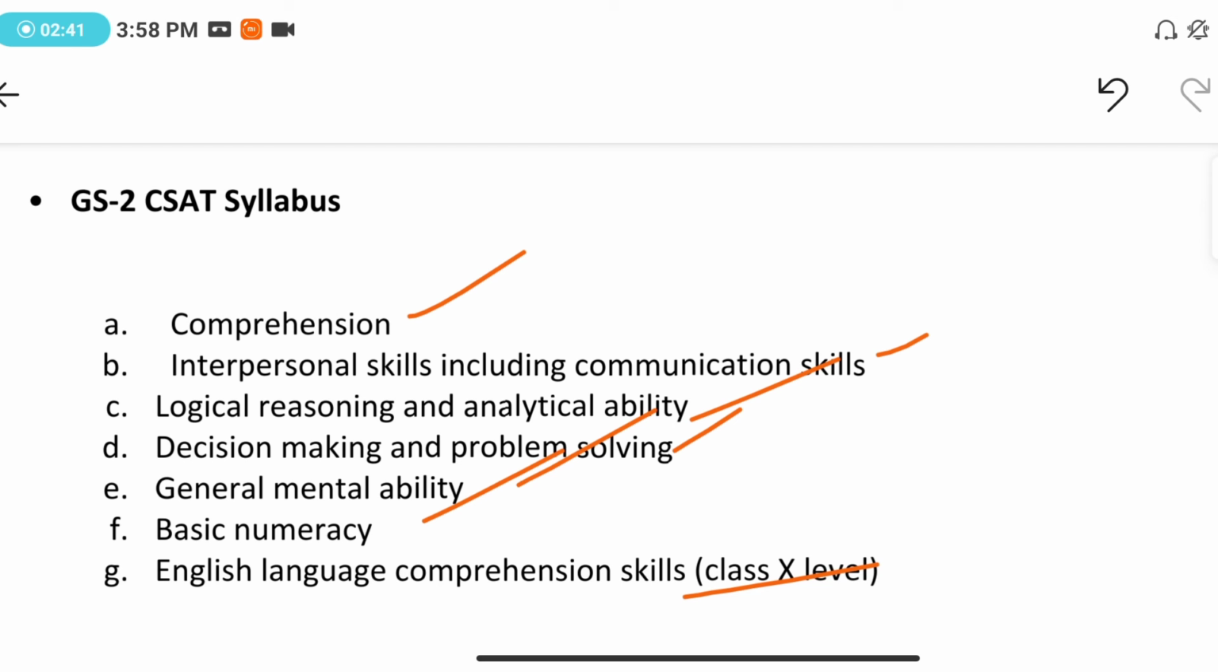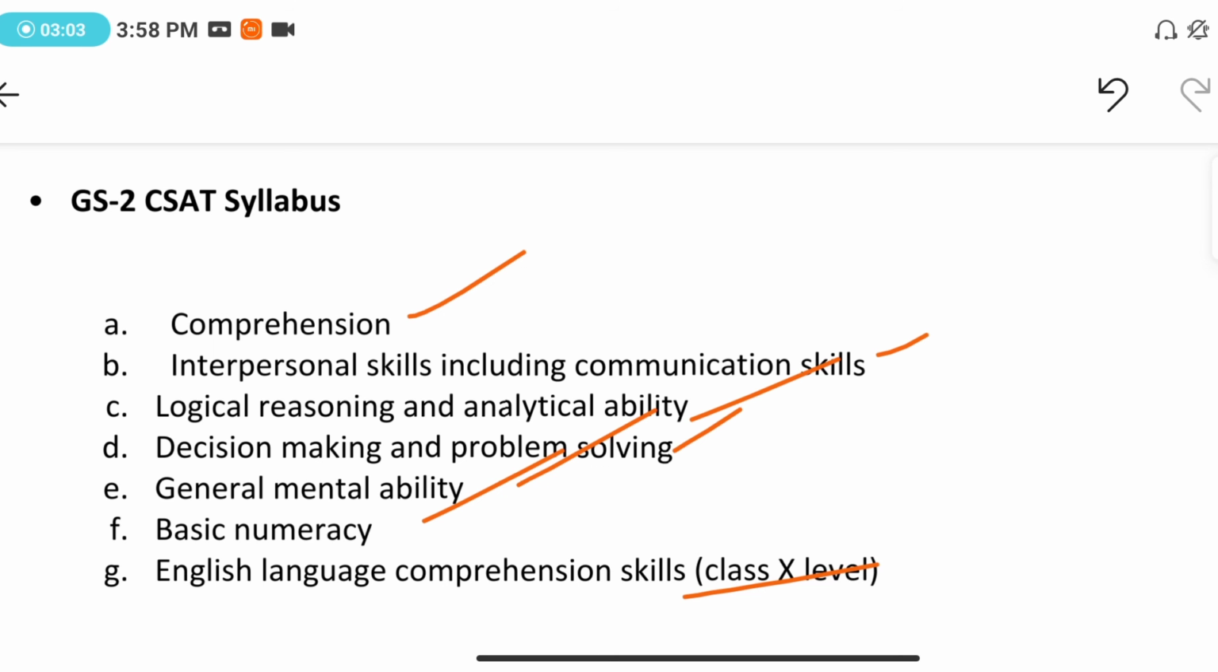Okay, and one more thing you have to remember here is that it is just a qualifying paper where you have to score just 33%, which comes to about 66 marks. So if you obtain 66 marks in this paper you will clear it, whereas in GS1 you have a cutoff, and you have to cross the cutoff level to clear the paper.